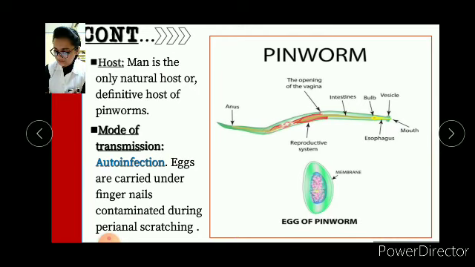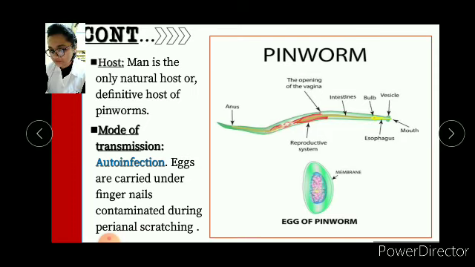The host of pinworms: man is the only host or definitive host of pinworms, and in this case the mode of transmission is mainly by auto-infection. Eggs are carried under the fingernails and contaminated during the perianal scratching.